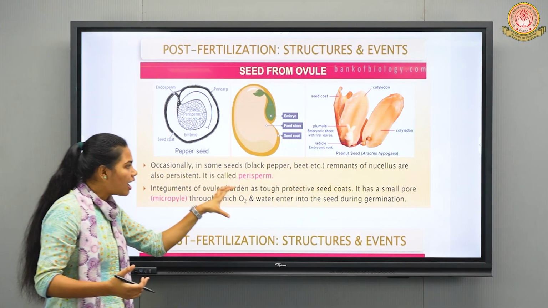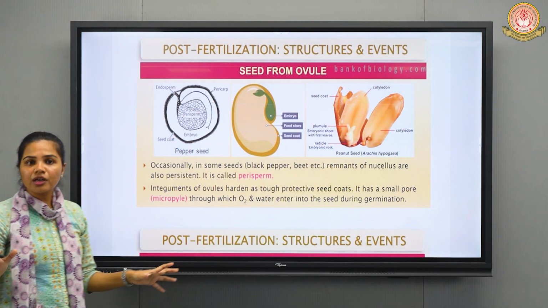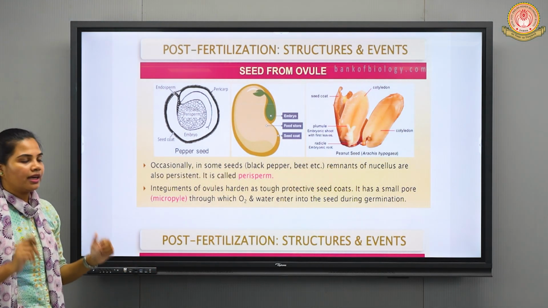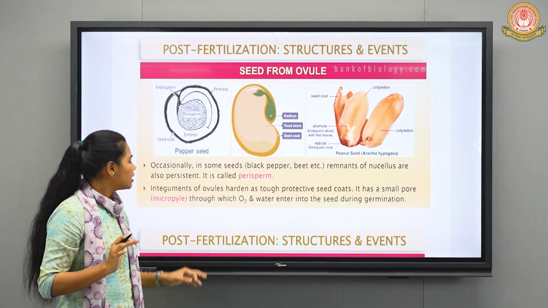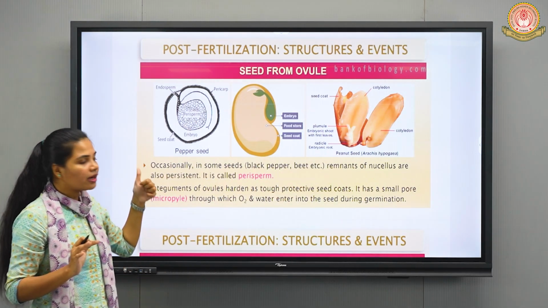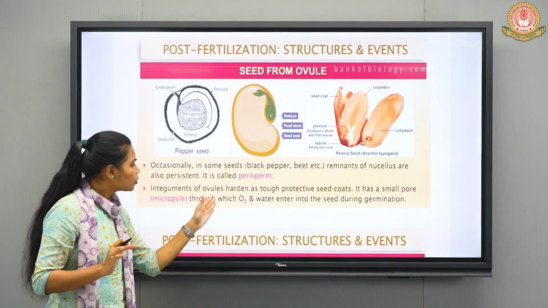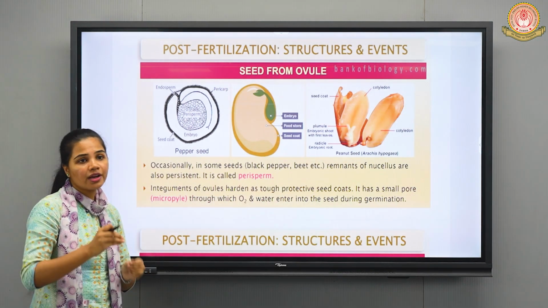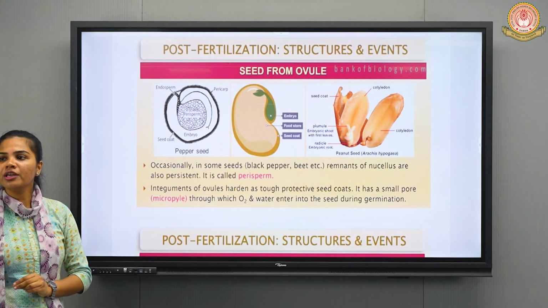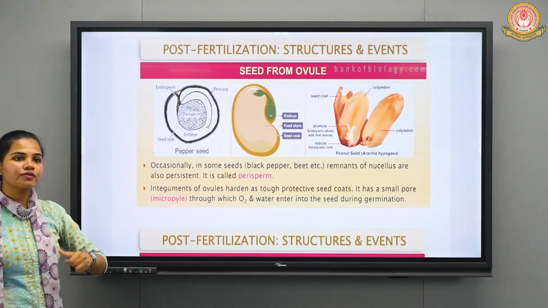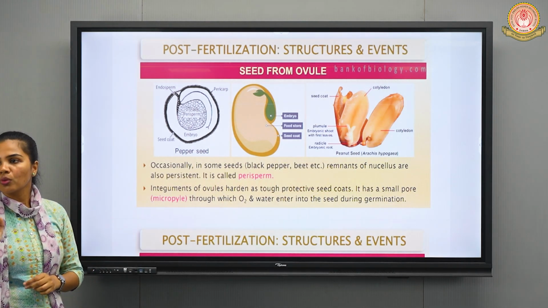So as it gets hardened, tough, right, it is acting as what? Protective covering around the seed, and that is nothing but the seed coat. Next, there is a small opening which is called micropyle, which we have already discussed. The role of micropyle is that oxygen as well as water enter inside through it, so that the seed could get germinated. So during the process of seed germination, this micropyle also plays a very important role.